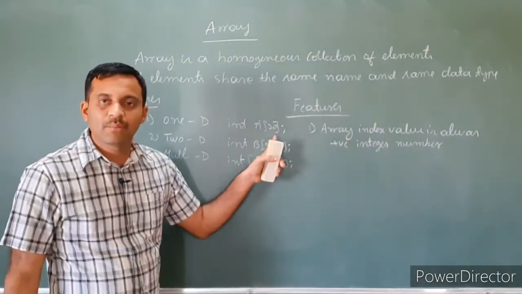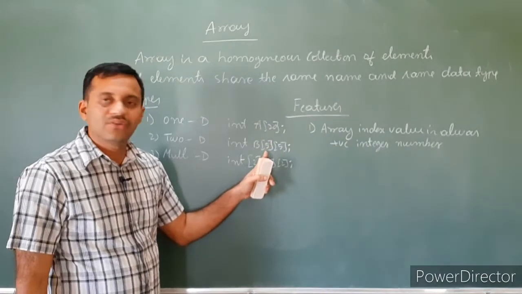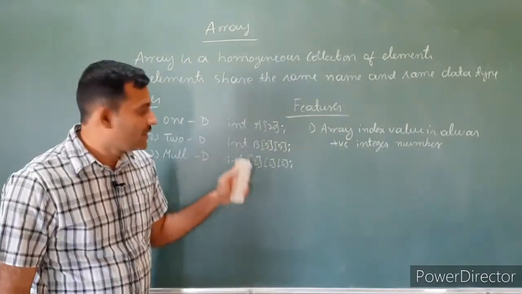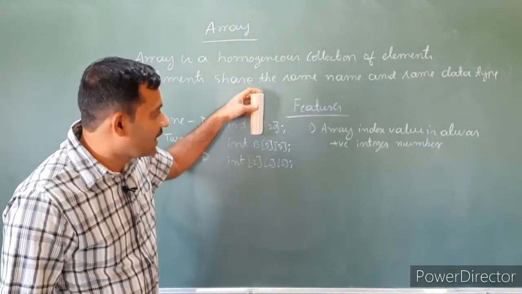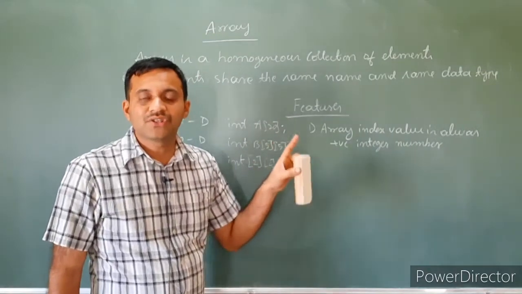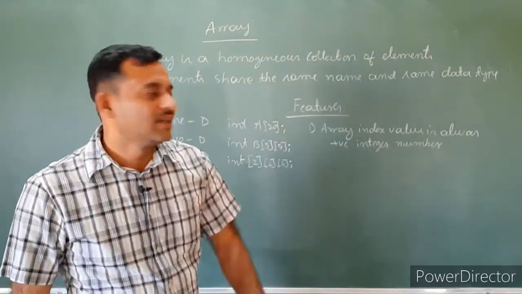See here, 20 is a positive integer number, 5 is a positive integer number, 2 is a positive integer number. The data type of an array index value is always a positive integer number.